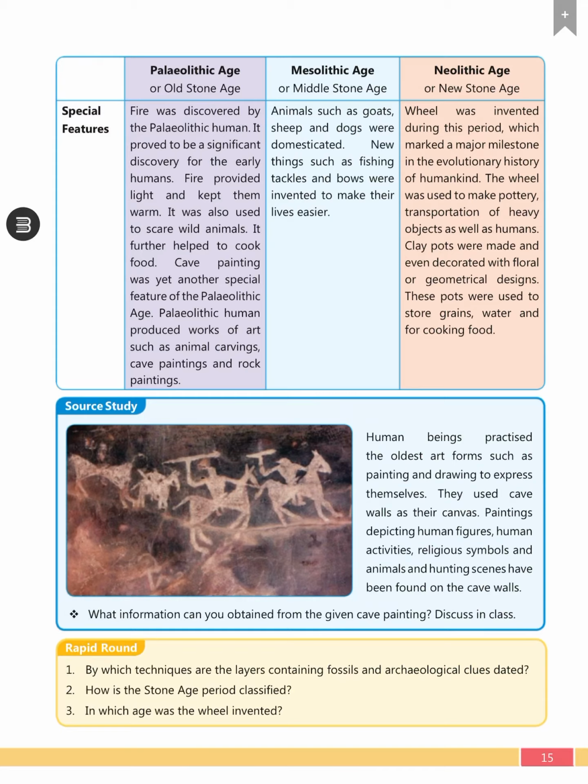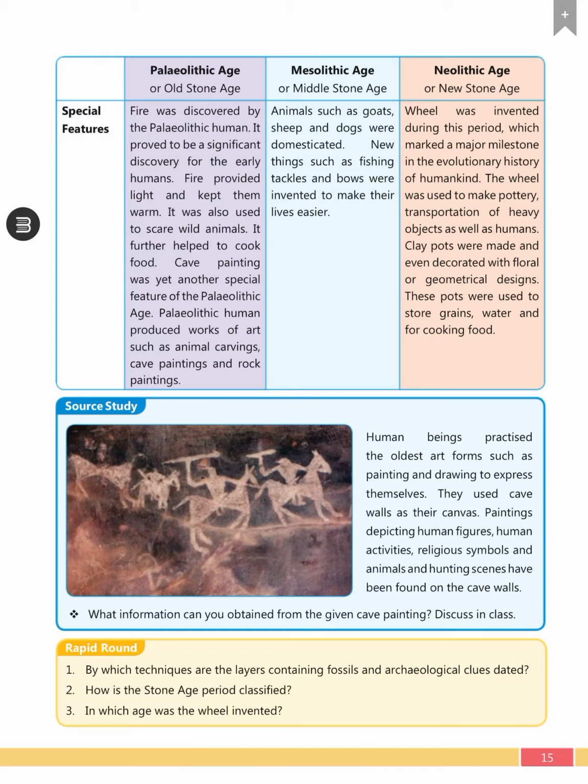So in the Paleolithic age, fire was most important, which was also protecting them from the animals. It was also used to save them from the cold and also for cooking. And another art was cave painting, rock painting, and animal carving.